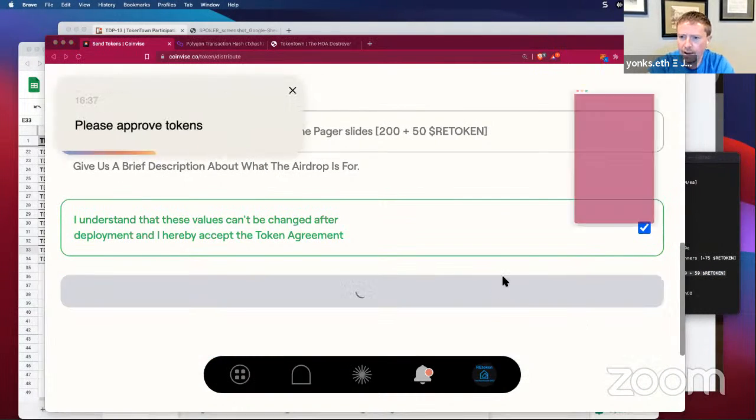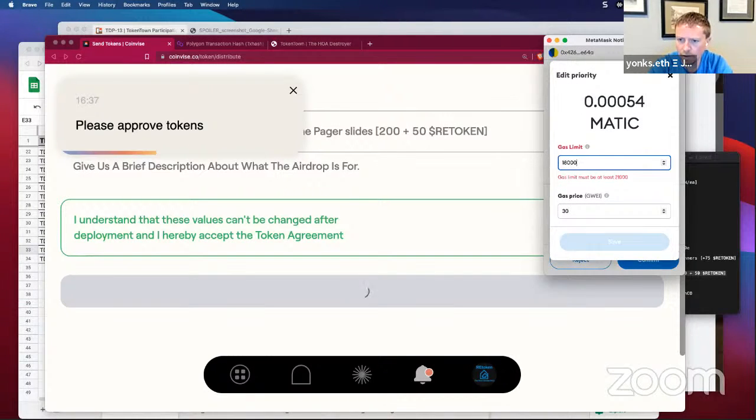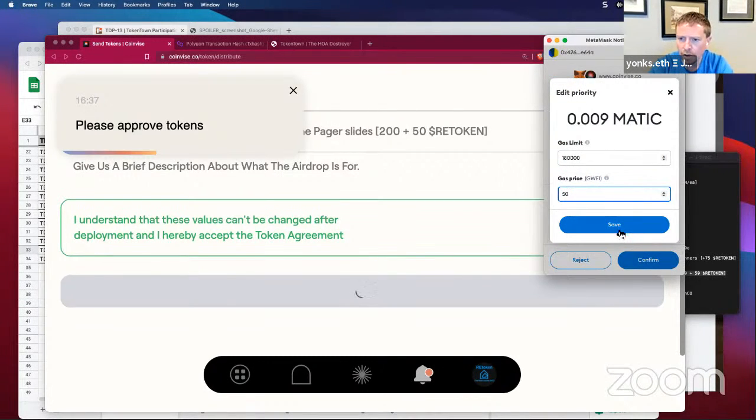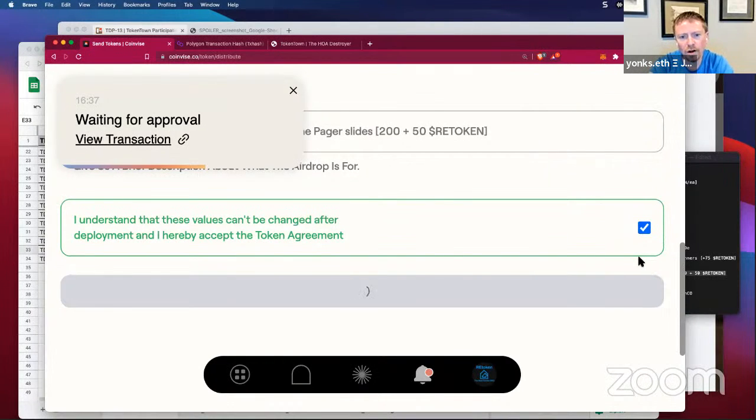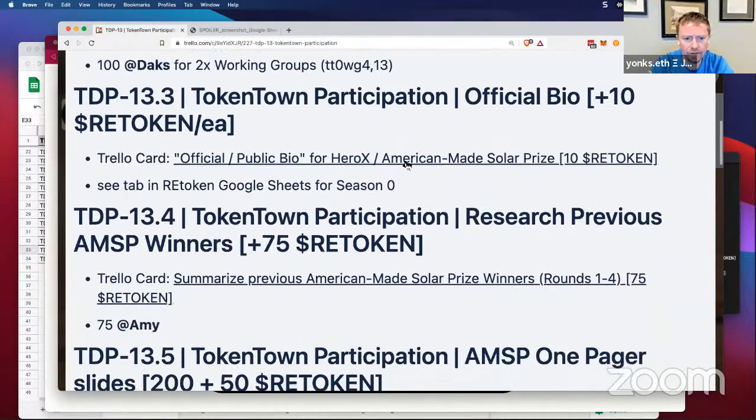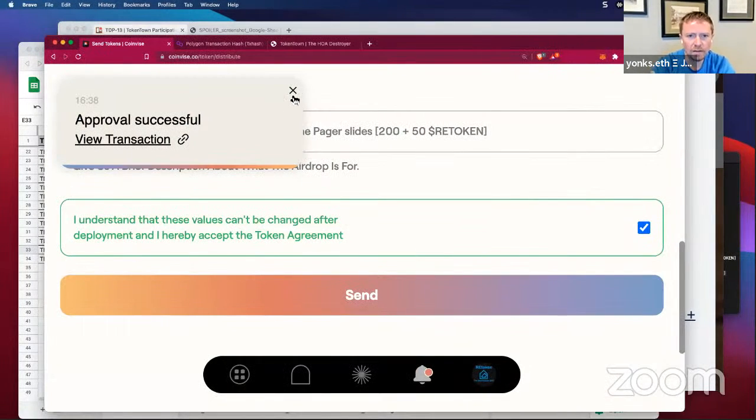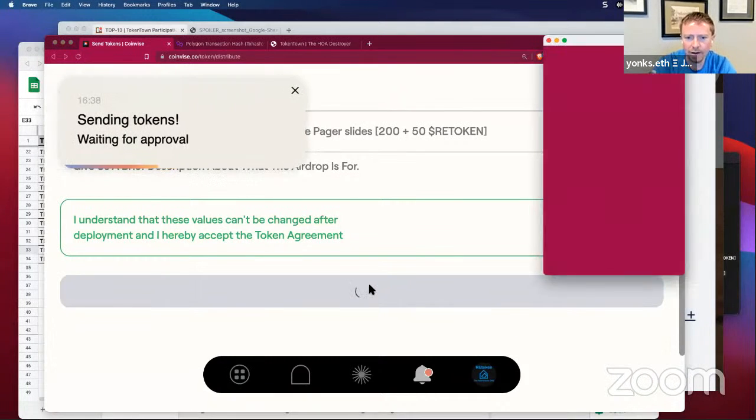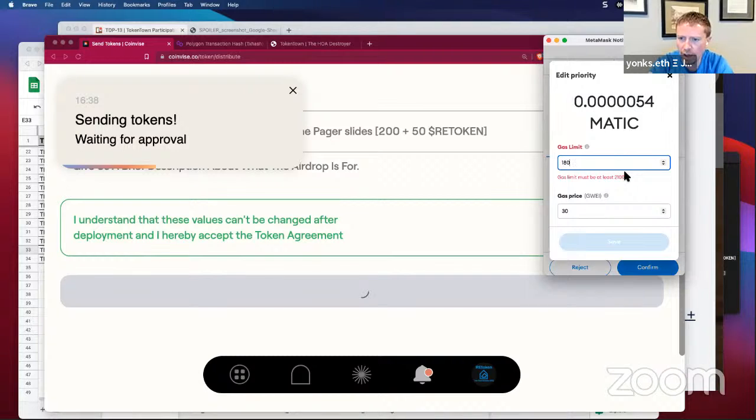And click on send, and here we go. All right, and I believe we're only going to have one more airdrop after this, and that's not all the airdrops that I've got to do. And this is again for the American Made Solar Prize, the one-pager slide. So it looks like we are ready to send, and let's click on send now, and we'll get that one over,